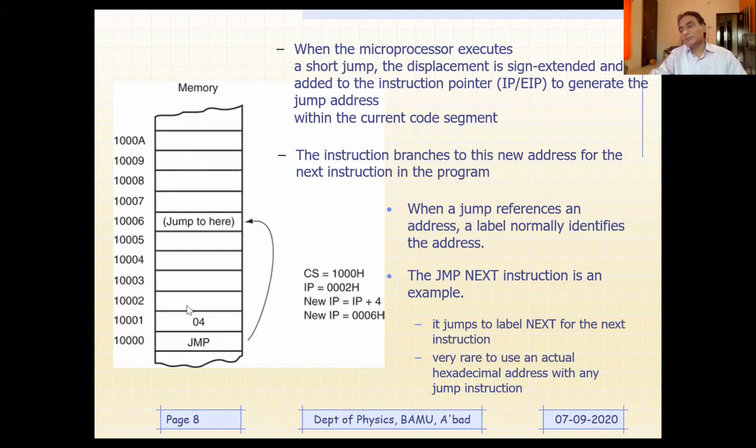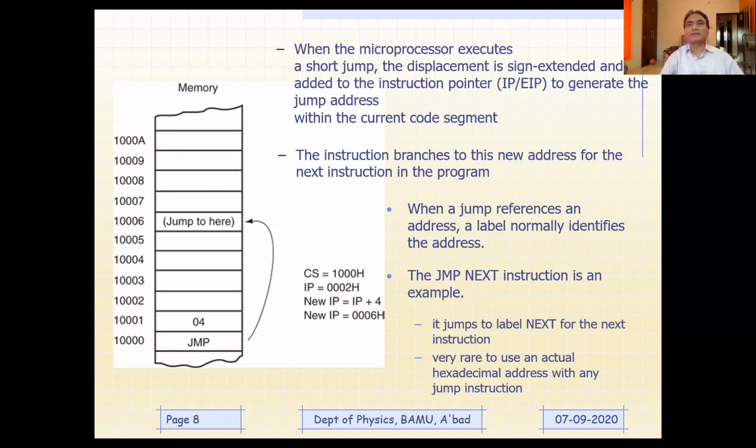Usually, you know the role of IP. What is the role of IP? The role of IP is to keep track of program execution. So how does it keep track of program execution?